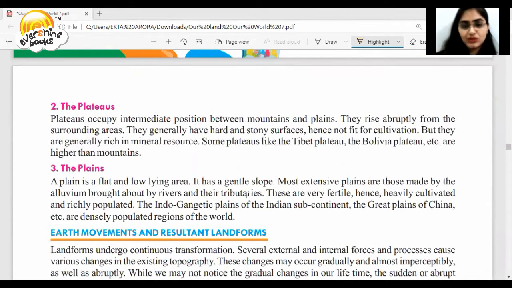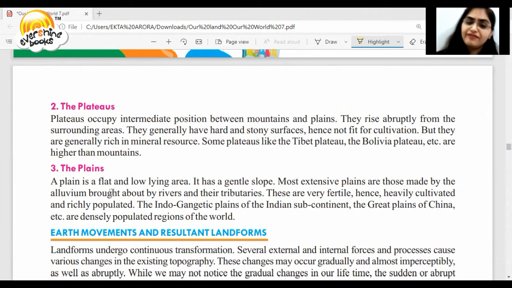The second type of landform is plateaus. They occupy an intermediate position between mountains and plains. This means they have a plain on the top and mountain also, so a mixture of both. They rise abruptly from the surrounding areas. They generally have a hard, stony surface, hence not fit for cultivation. You cannot grow anything on a stone, but they are generally rich in mineral resources. Some plateaus like Tibet and the Bolivian plateau are higher than mountains.